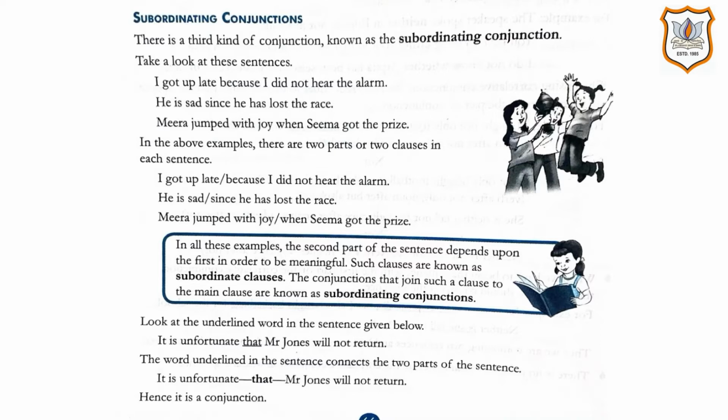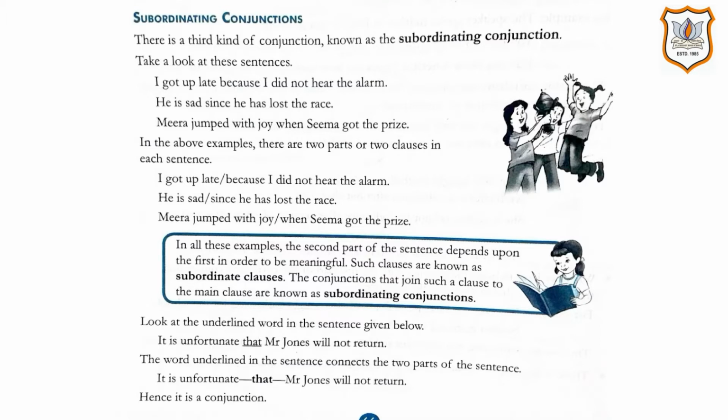First one is I got up late. This is one sentence, and the other one is because I did not hear the alarm. Second, he is sad. Now you need to answer why is he sad? That is since he has lost the race. Next is Meera jumped with joy when Seema got the prize. So like this you need to write both the two parts, or whatever the two clauses are, in each